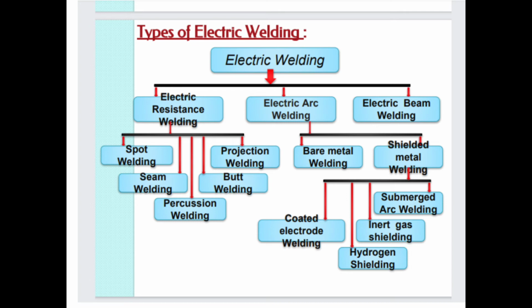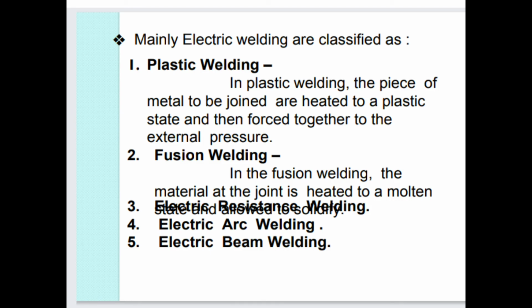These are the types of electric resistance welding. Second is electric arc welding. Electric arc welding is categorized into two types: bare metal welding and shielded metal welding. Shielded metal welding is also categorized into four types: coated electrode welding, submerged arc welding, inert gas shielding, and hydrogen shielding. So these are the classification of electric welding.